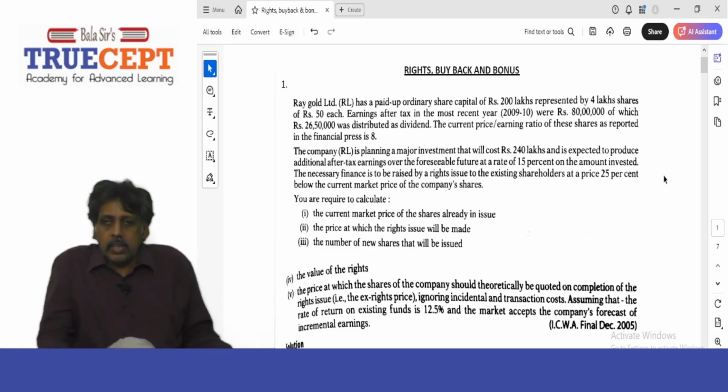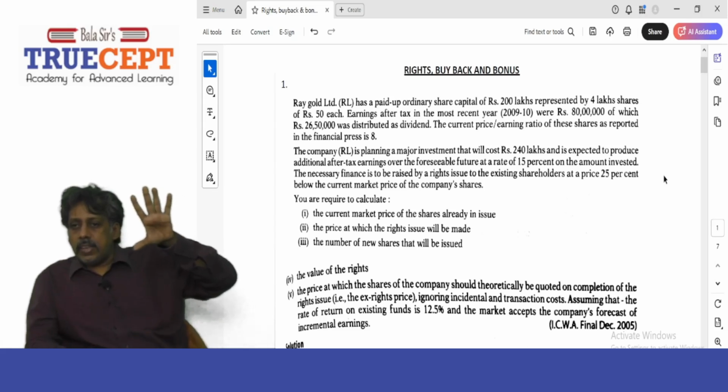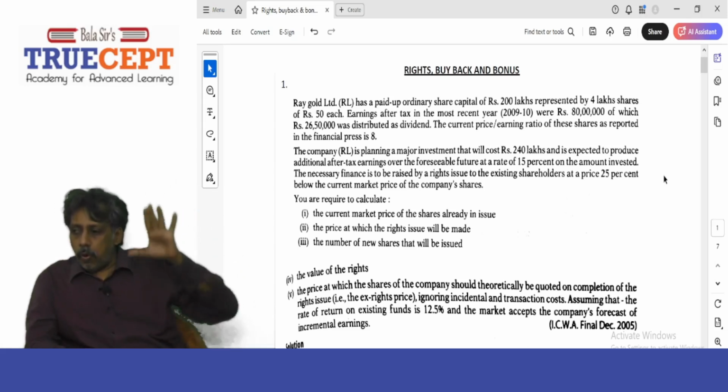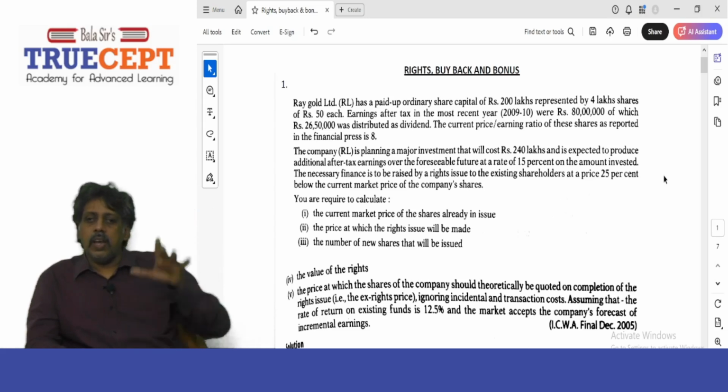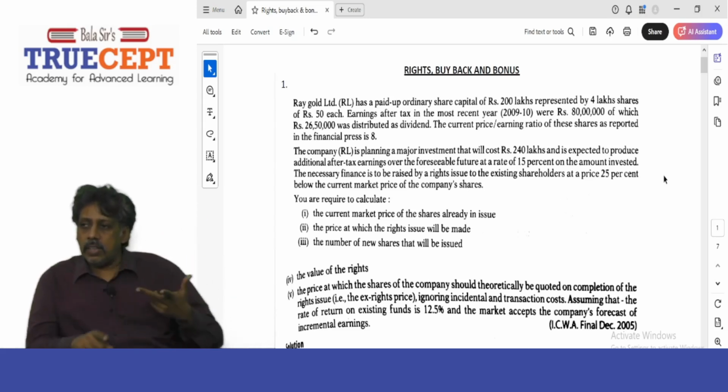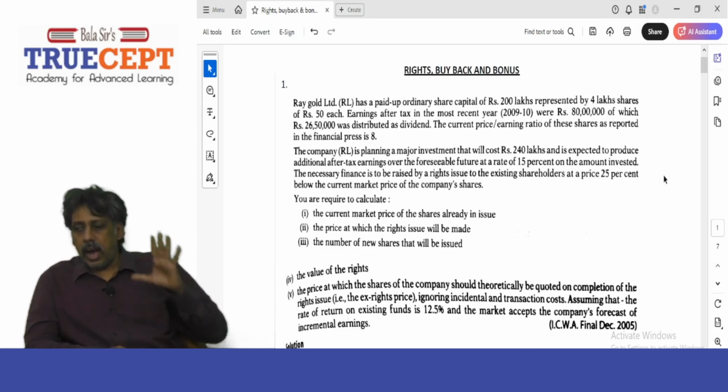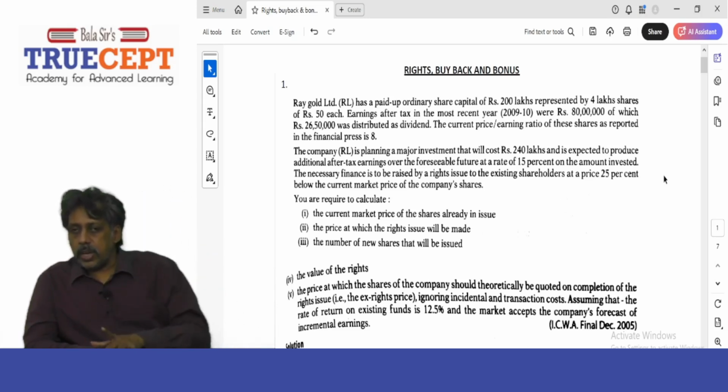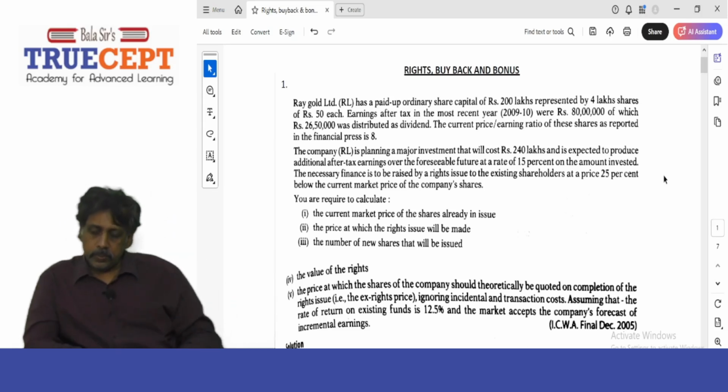Now with this number, rupees 80 lakh, and 4 lakh shares issued, I can calculate the earnings per share. If I divide rupees 80 lakh by 4 lakh shares, I get rupees 20 per share as EPS. Next.